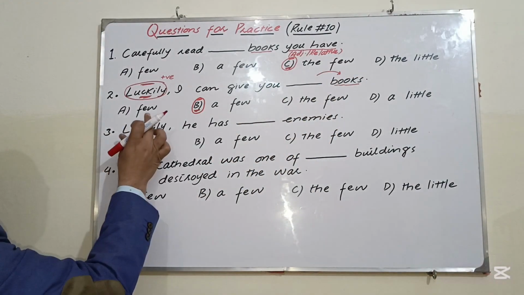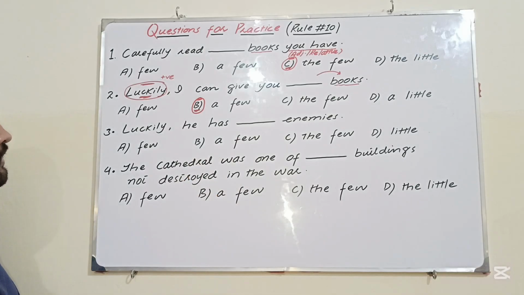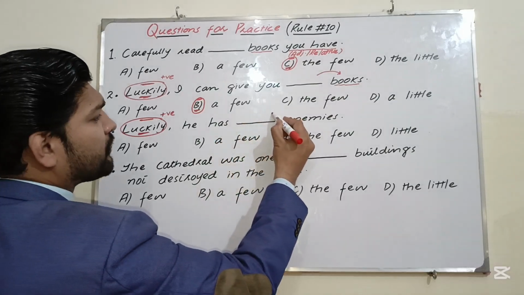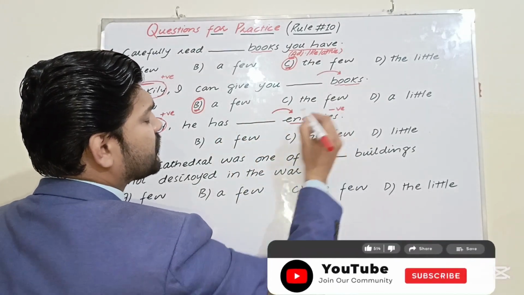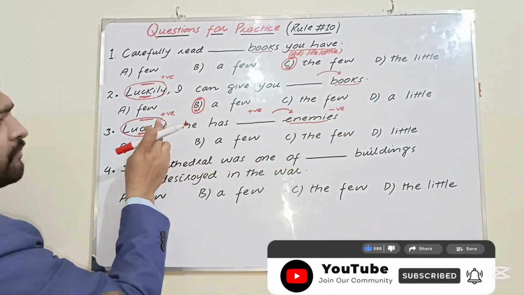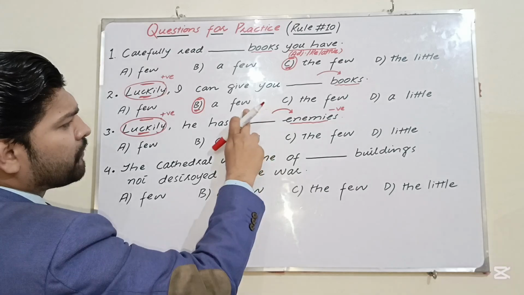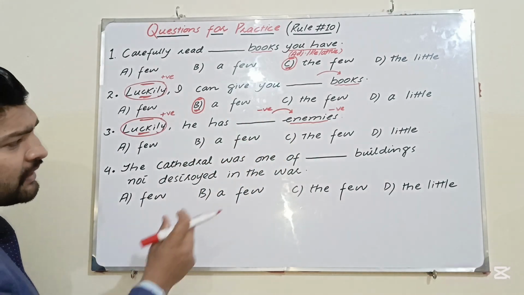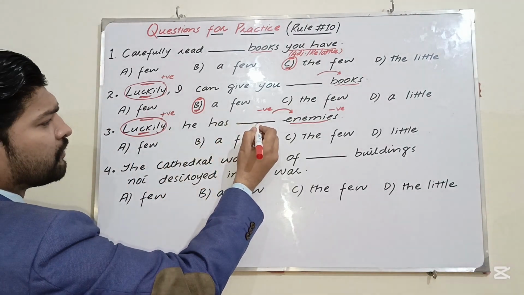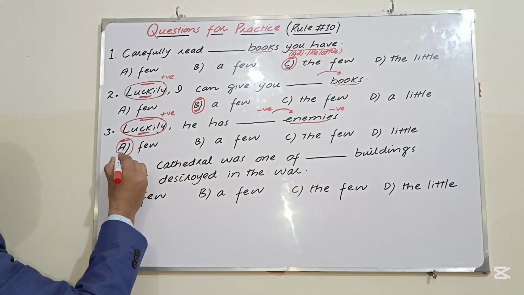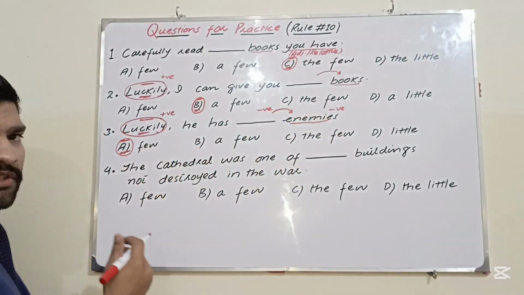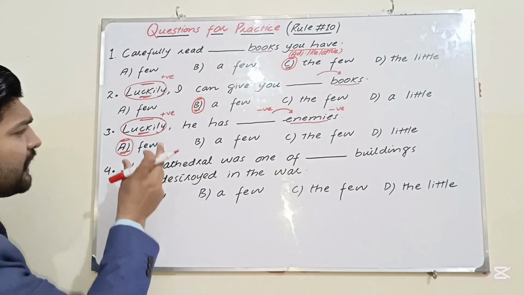Sentence number 3. Luckily he has dash enemies. Two clues. Luckily, that is positive sense, and after the blank, enemies, negative sense. So positive or negative means negative. So we can make it negative sense here, because negative or negative makes positive sense. So few, option A, is the best option. So the correct sentence will be: luckily, he has few enemies. Few means almost nil. That's why the writer is saying luckily.